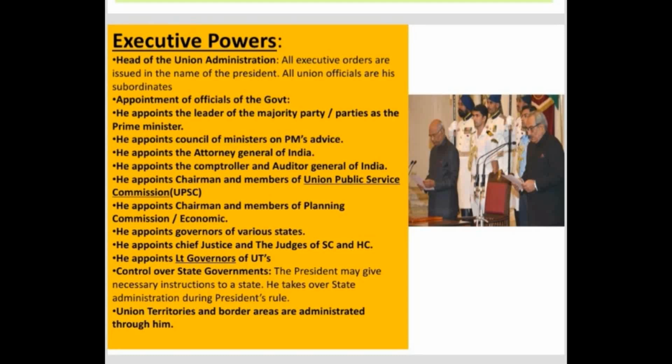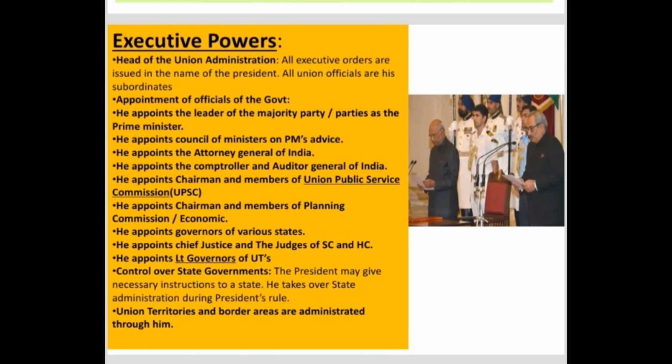In the executive powers, the president acts as the executive head of the state. That means the central government will issue all executive orders in the name of the president, and the officials who implement the orders of the government at various levels will act as subordinates to the president. The president is the highest executive head of the country, and all orders issued by the central government are in his name.